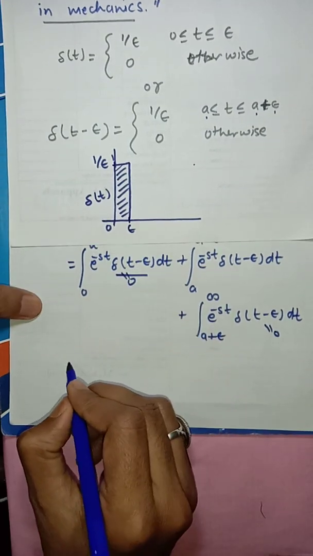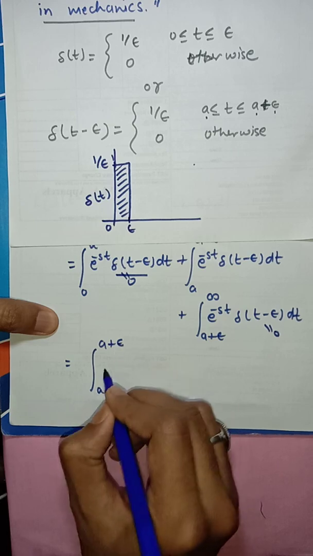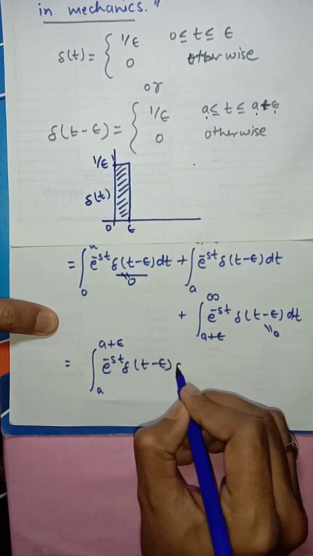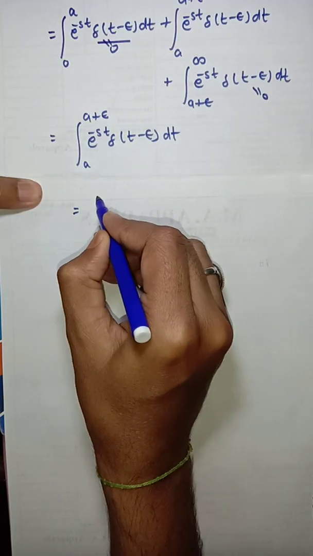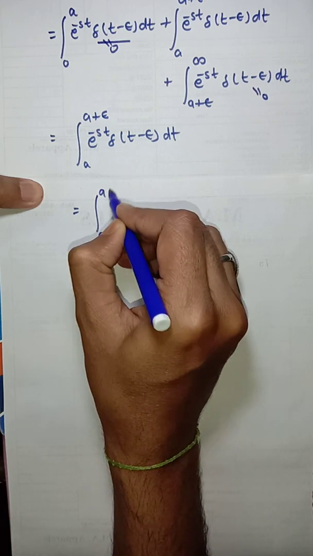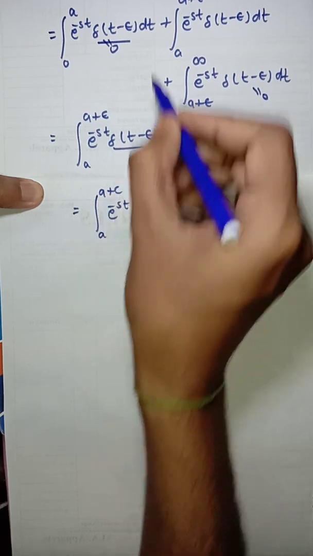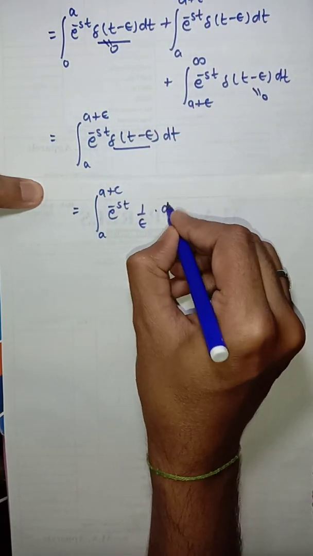Now we have the integral from a to a plus epsilon of e to the power minus st delta t minus a dt. This is the integral from a to a plus epsilon of e to the power minus st, and by the definition of the Dirac delta function it is 1 upon epsilon dt.